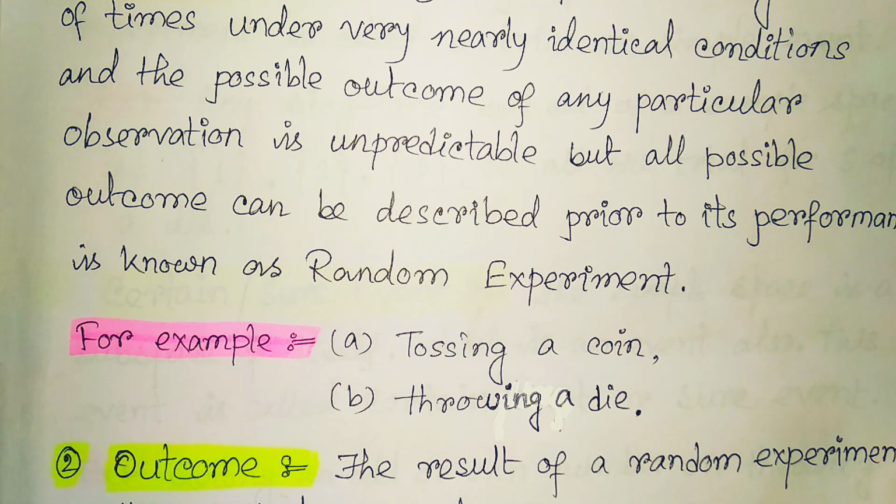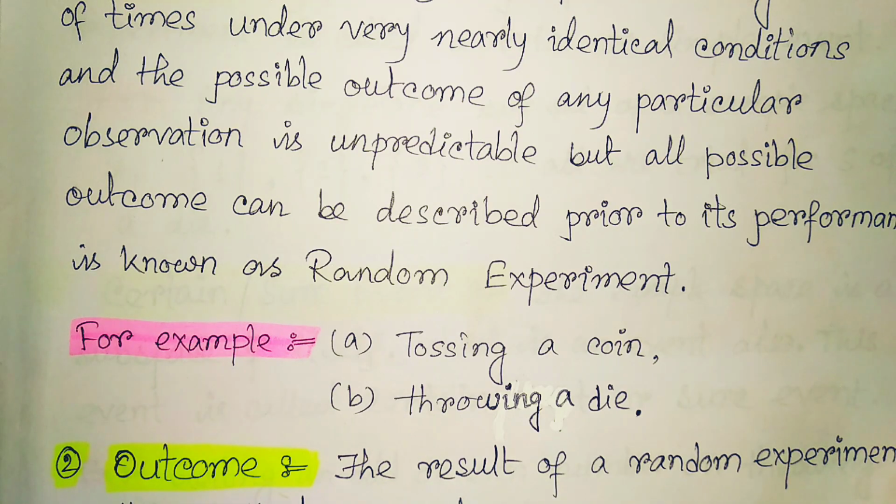You may get an outcome from 1 to 6, not other than that. So for this type of experiment, throwing a die again and again, each throw is an experiment and its outcome is not predictable, but we can know what the possible outcomes may be. This type of experiment is called a random experiment.